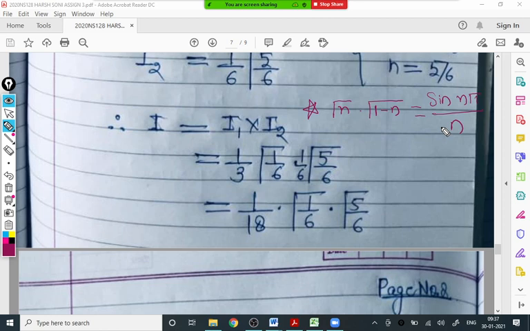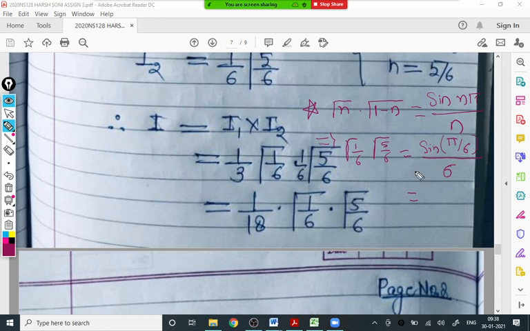Let me check if our value of n is 1 by 6. 1 minus 1 by 6 is 5 by 6. So this gives gamma 1 by 6 into gamma 5 by 6 is sine of pi by 6 divided by 1 by 6, so 6 gets multiplied.